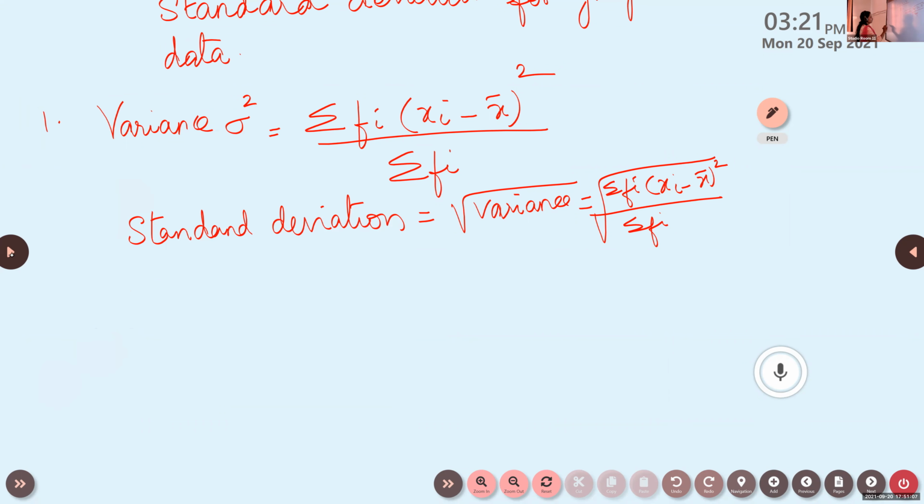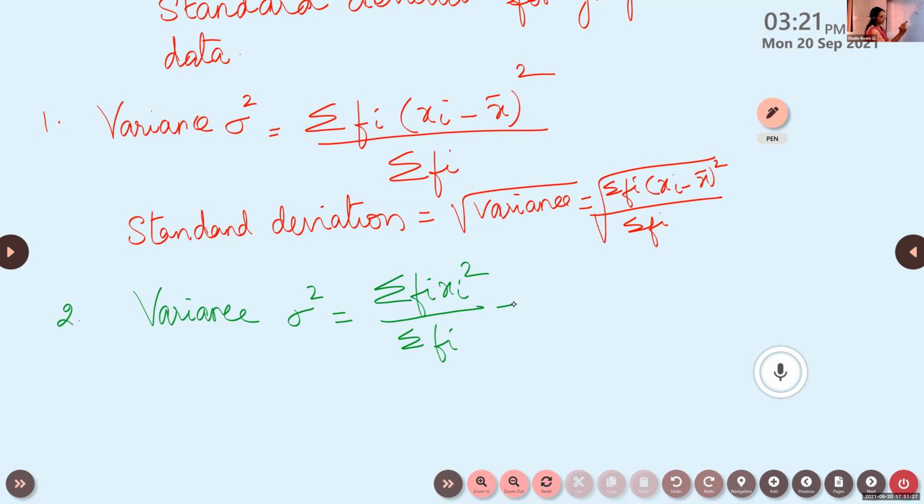Now note the second formula. Variance sigma square is equal to sigma fi xi square by sigma fi minus sigma fi xi by sigma fi the whole square.